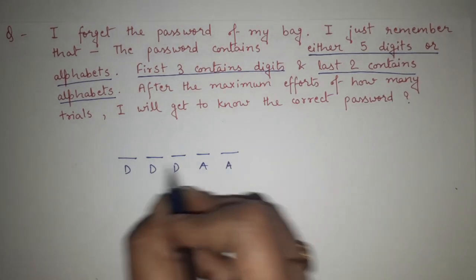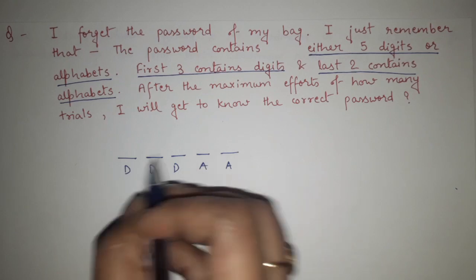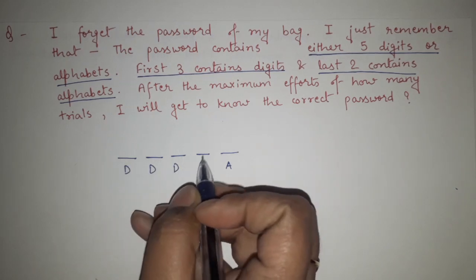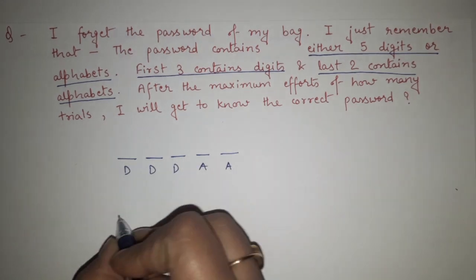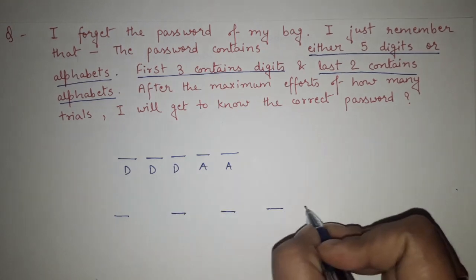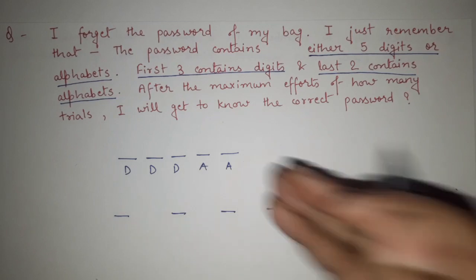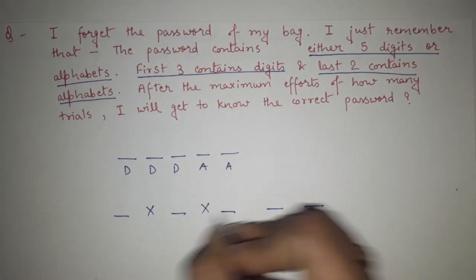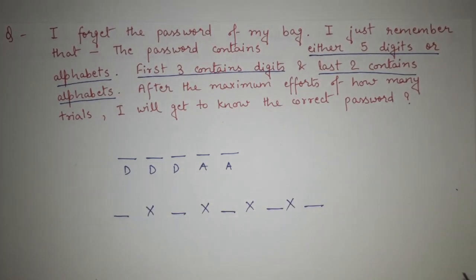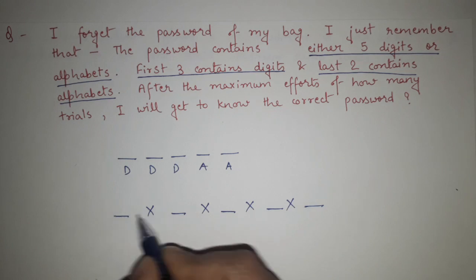So see, there are 5 places. Obviously, all these 5 are equally important. So in between these 5, we are having this and this and this and this and this. All the 5 are equally important. So we have to multiply them for the total number of possibilities.